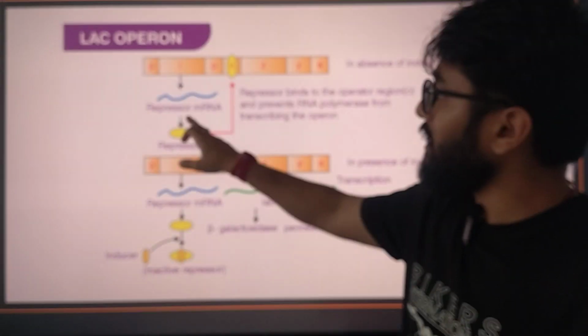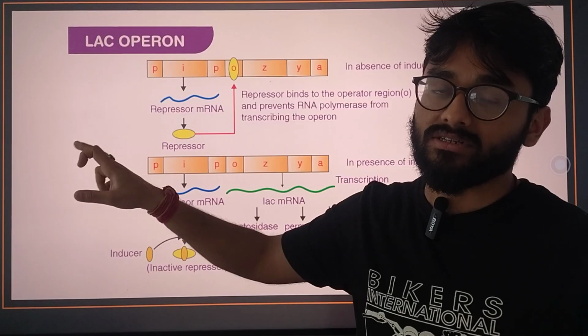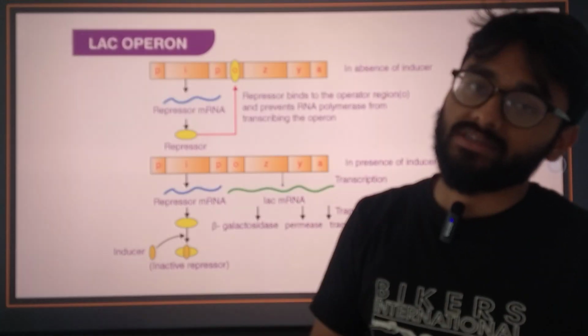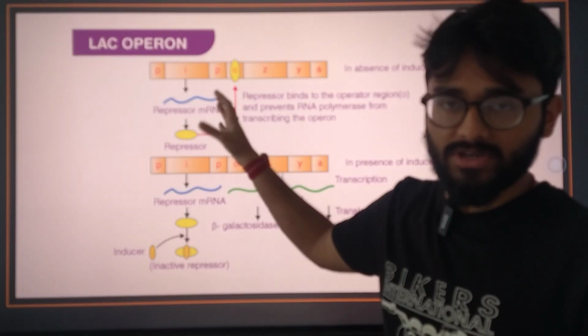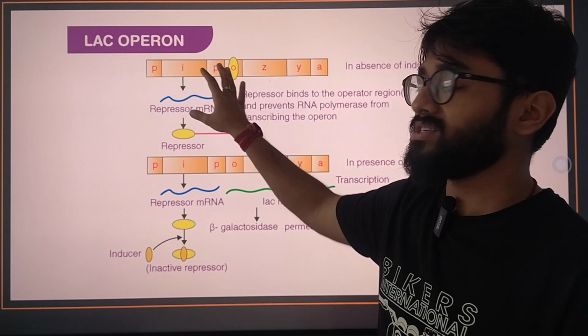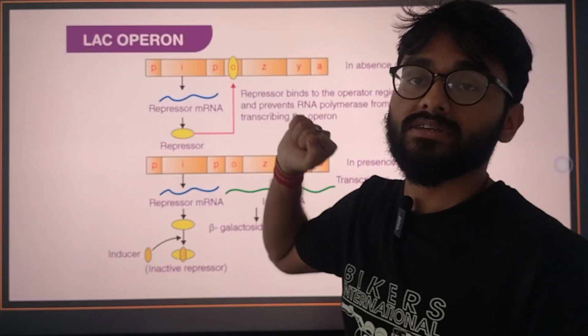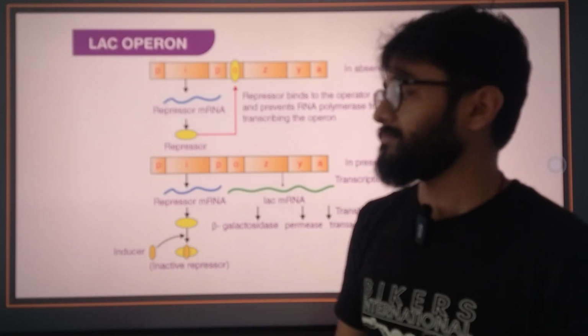Why? Because there is already a repressor. The function of a repressor is to stop the activity of the promoter region, because this is a gene, right? And a gene has a promoter region.